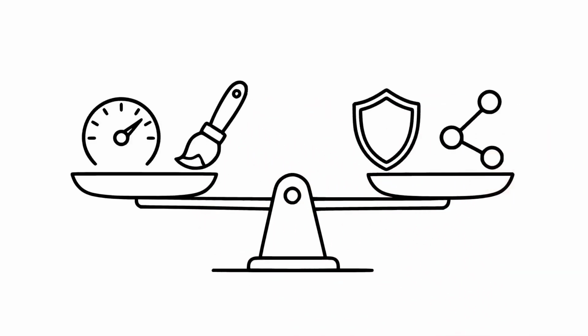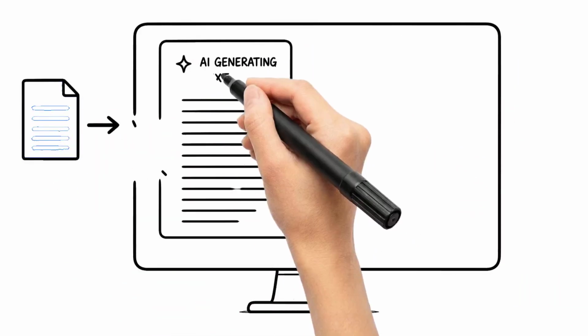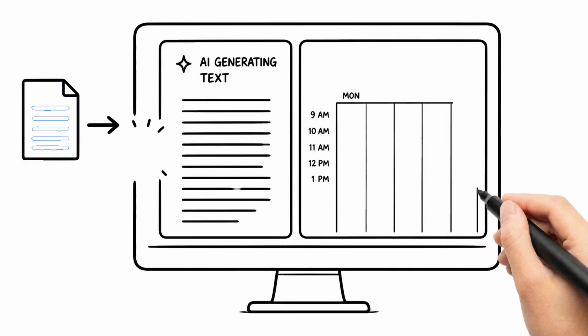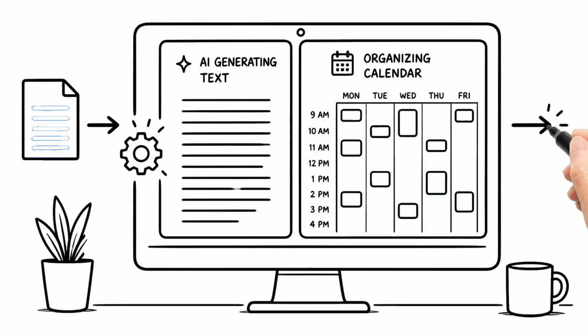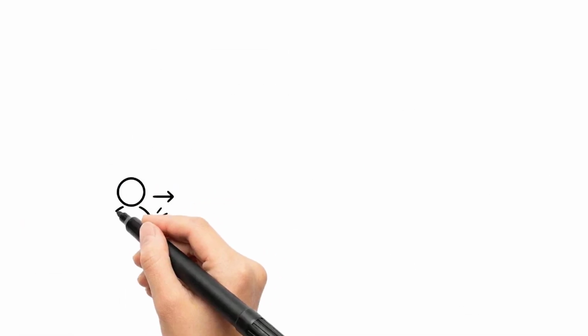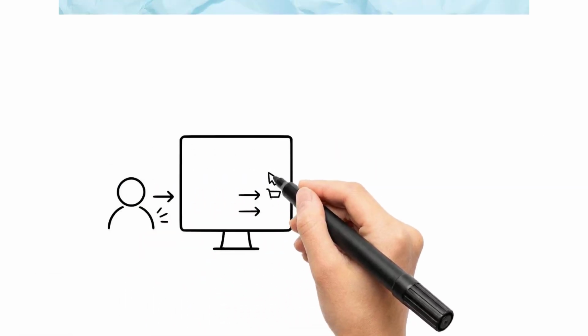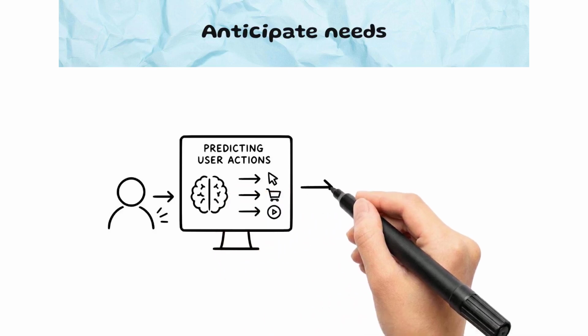So what's next for Windows? Microsoft hints at AI integration, smarter workflows, and deeper device connections. Imagine a Windows that writes content drafts for you, or one that organizes your day based on your calendar and habits. Windows might not just respond to clicks, but anticipate needs. It could assist, predict, and personalize every experience.